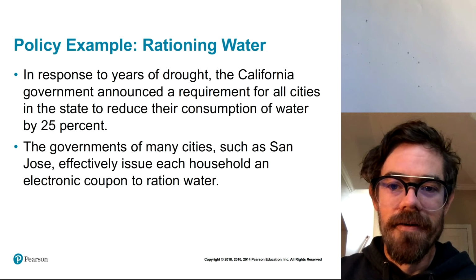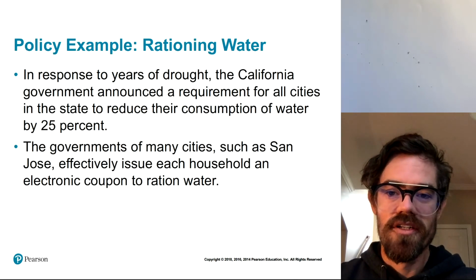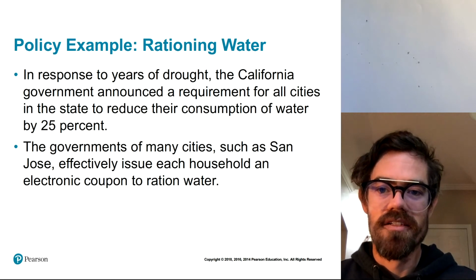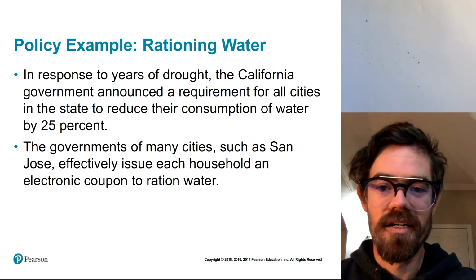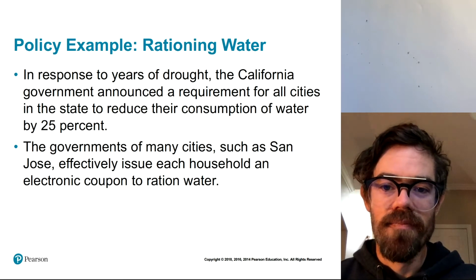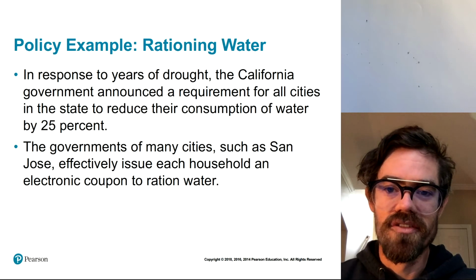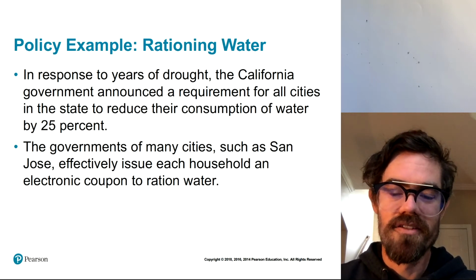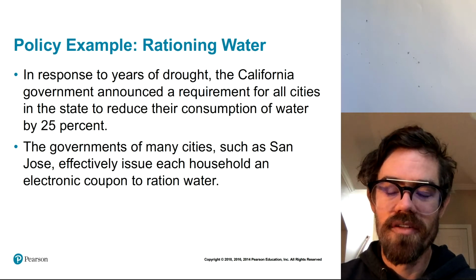Now, here's a policy example involving California and the drought. We've already seen one example related to this, but here's another one for the rationing aspect. In California, governors and local officials decided that they needed to reduce water consumption by 25%.